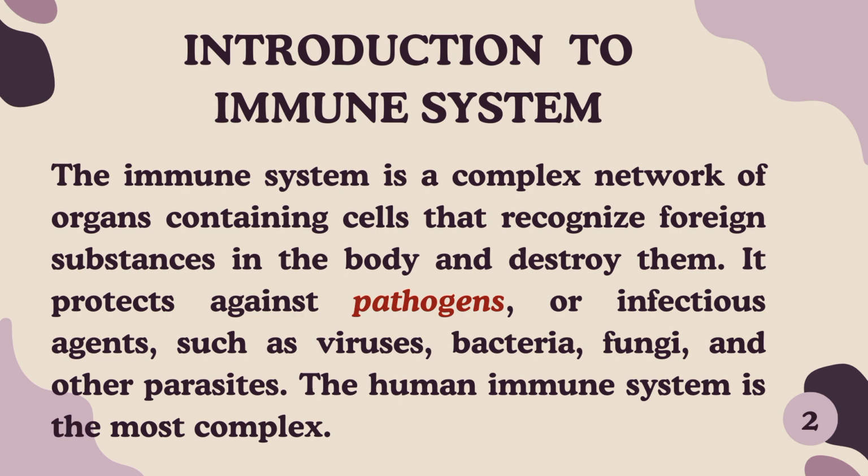Pathogens also have mechanisms for entering their host and for evading immediate destruction by the host immune system. That's why the human immune system is the most complex.